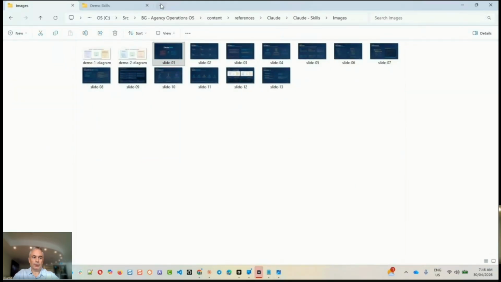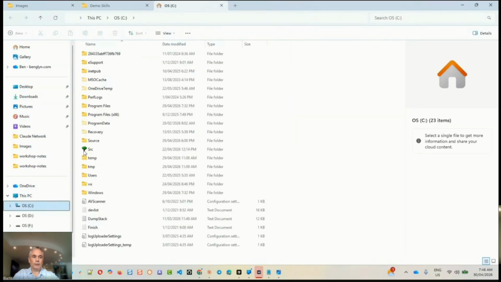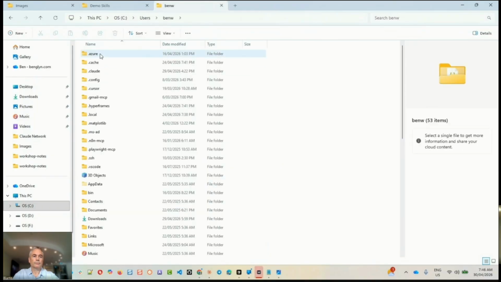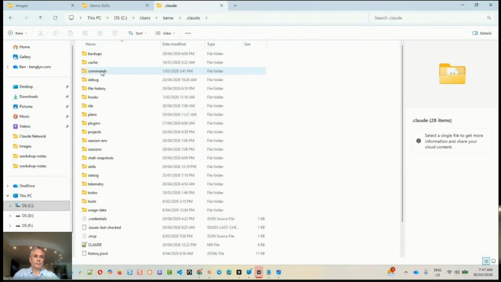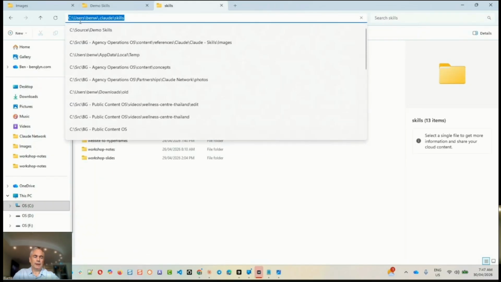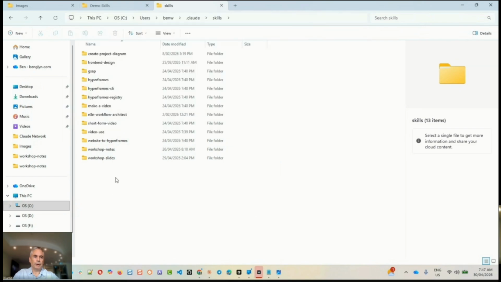I think it's worth showing you. If I go into users, there's a Claude folder, and then we go into the skills here. You can see that these skills are not associated with a particular project.